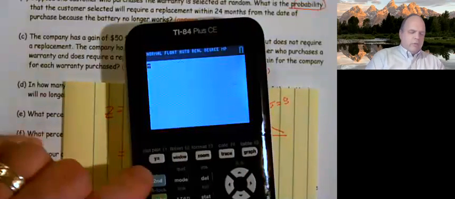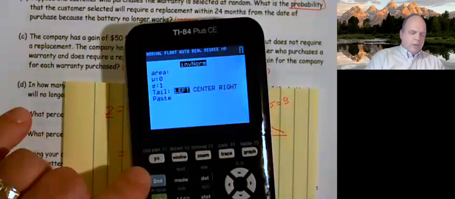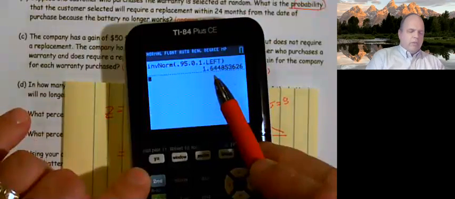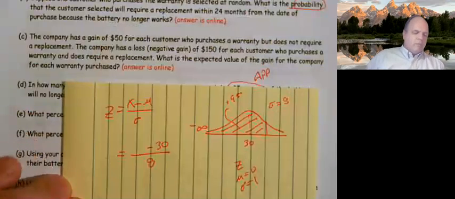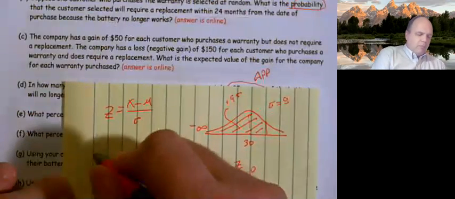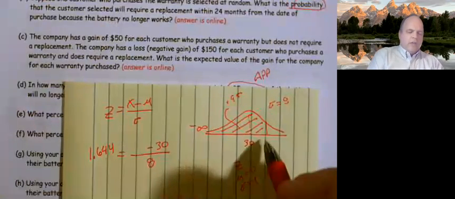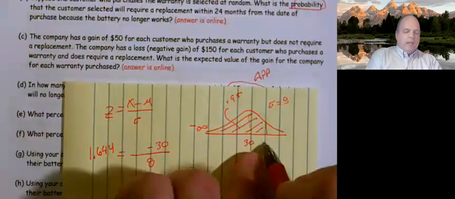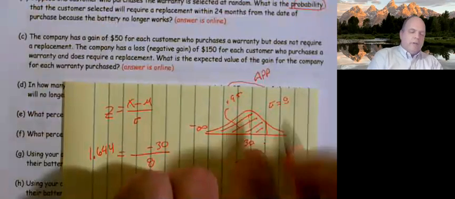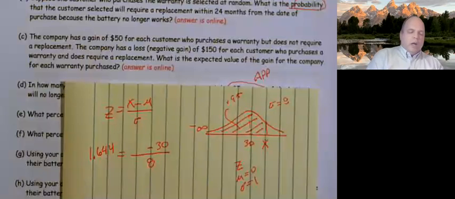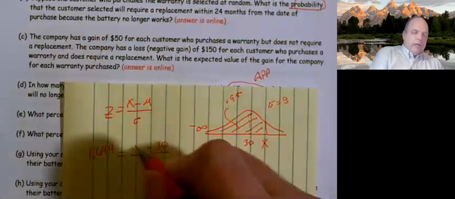So second VARS, inverse norm, 0.95, mean is 0, standard deviation of 1. And I end up getting 1.644. And it makes sense that it's positive because I'm above the mean. And what I'm looking for is that X value right here.